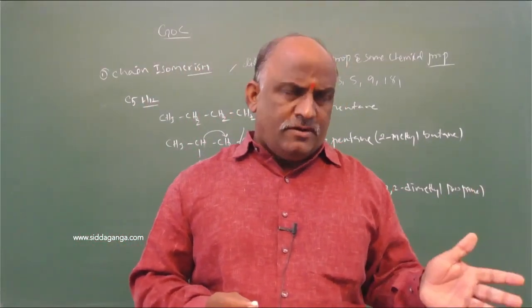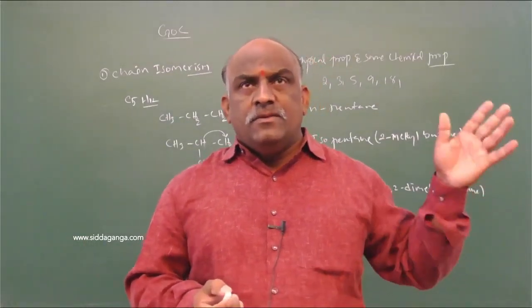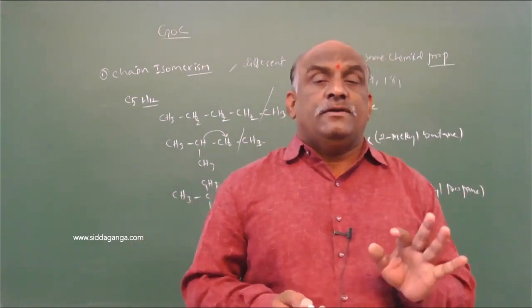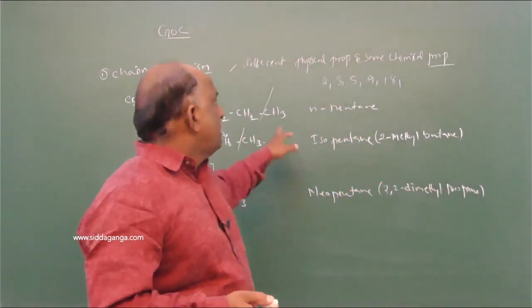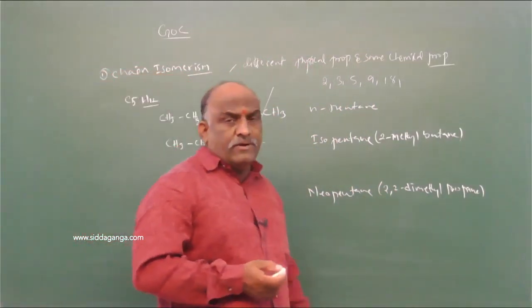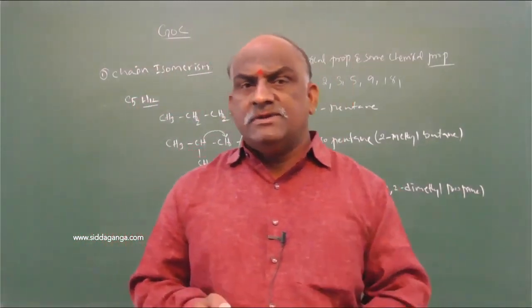So the number of chain isomers we expect for decane, because of 10 carbons, you break the chain, make the chain, and get different types of structures for decane. What is the common point? Different physical properties and same chemical properties. Propane does not exhibit chain isomers. Ethane and methane do not exhibit chain isomers.